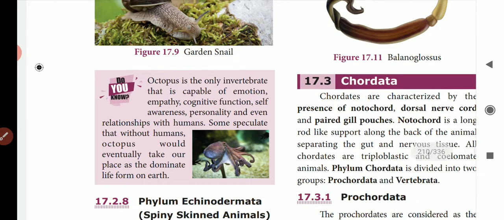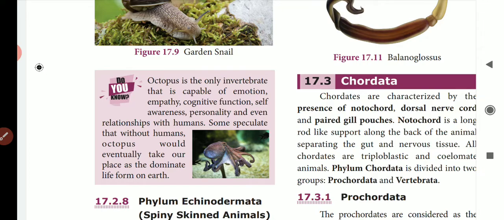Do you know the octopus is the only invertebrate capable of emotion, empathy, cognitive function, self-awareness, personality, and even relationships with humans. These are the highly specialized characteristics of the octopus. Some speculate that without humans, octopuses would eventually take our place as the dominant life form on earth. So after man, octopuses have huge responsibilities on the earth.